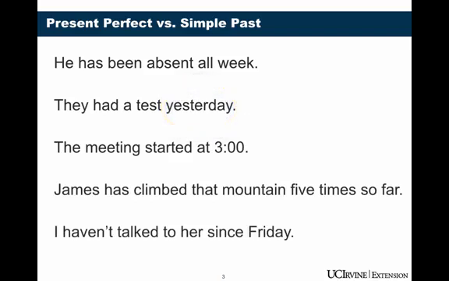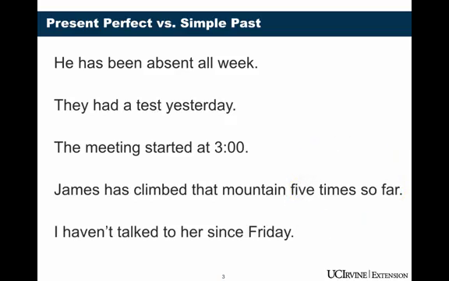In the third sentence, we use simple past again because we have the specific time, 3 o'clock. This action started and finished in the past at a specific time. On the next one, we use present perfect because we have the keyword 5 times so far. When you have 1 time or 2 times, that's a keyword. So far is also a keyword for present perfect because this means that this action has happened at some time in the past and may continue. It's also at a non-specific time, which is what present perfect is used for.